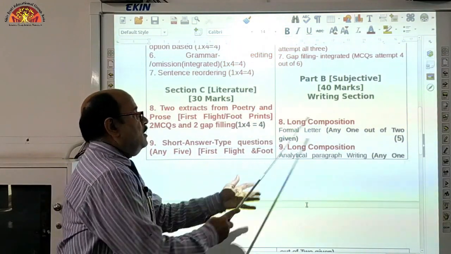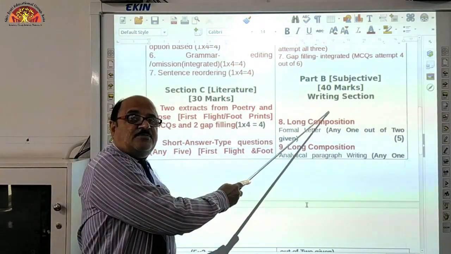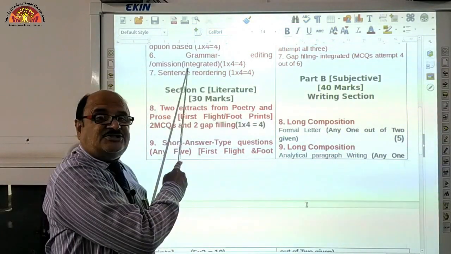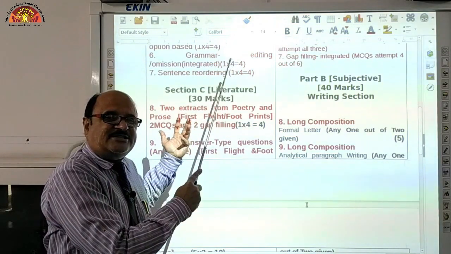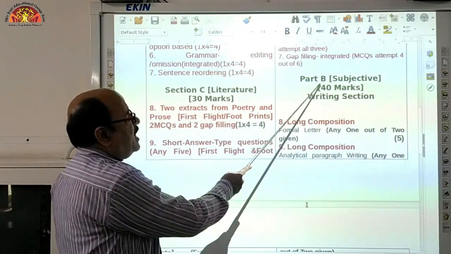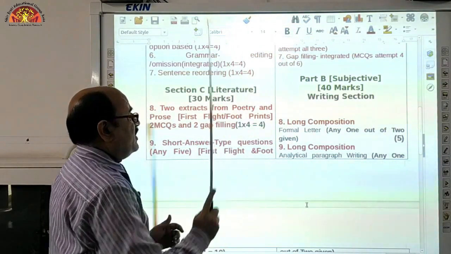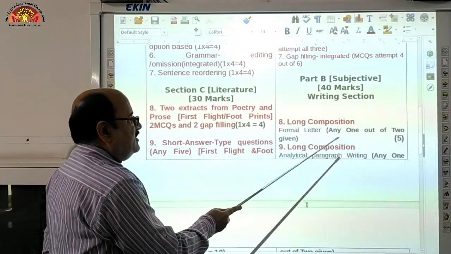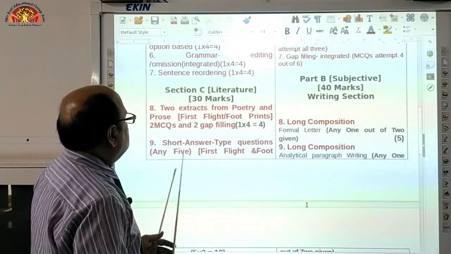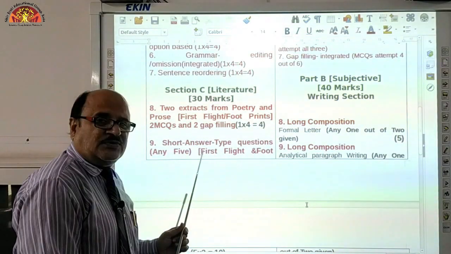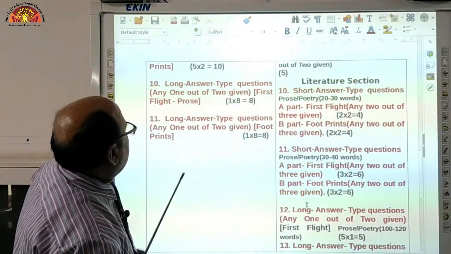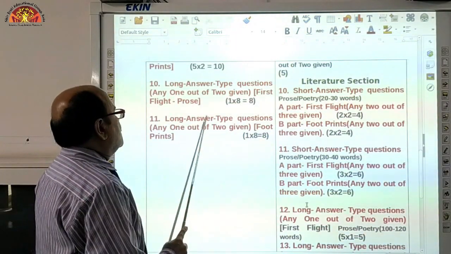in subjective, section B begins with the writing section, right? And last year you already had section B, that was the writing section, but here the first part of part B is based on your writing skills, letter writing, and this is short paragraph writing. Do you still remember? I told you, right? So this is based on your literature. Books were the same, no change in the textbooks, right? And in this way these long answer type questions were there.